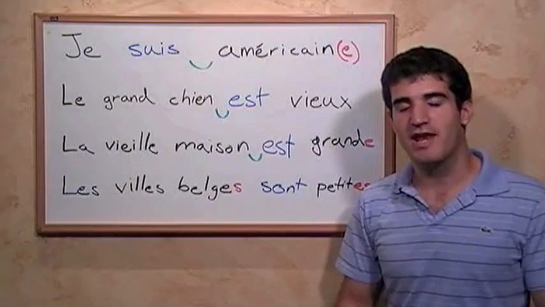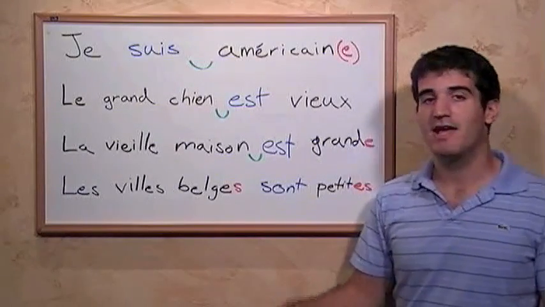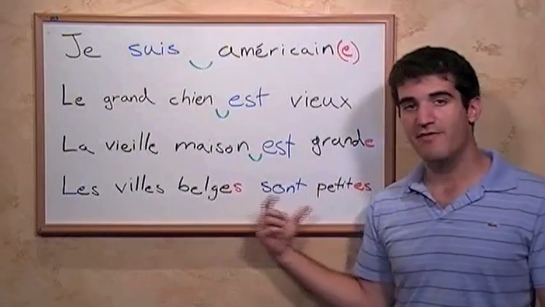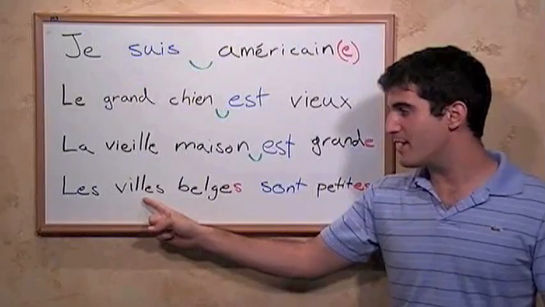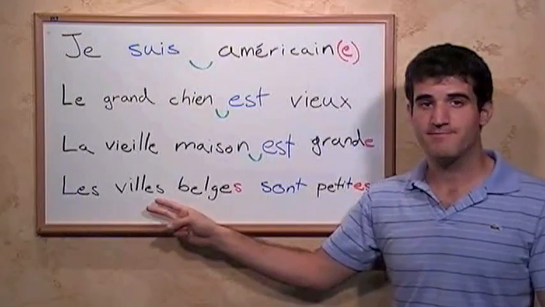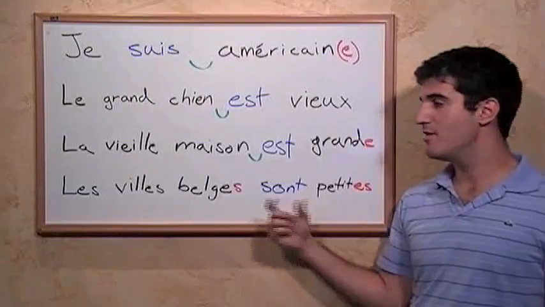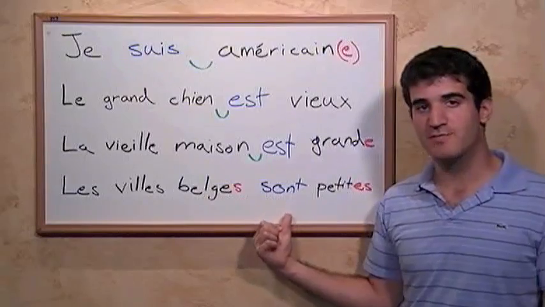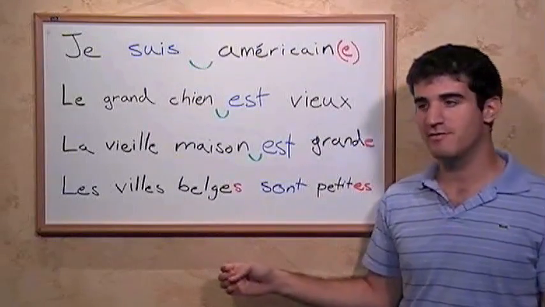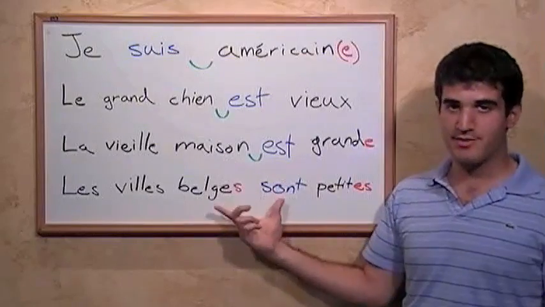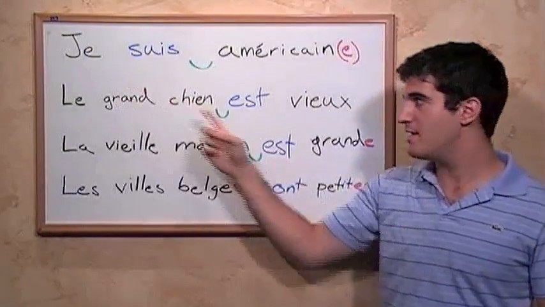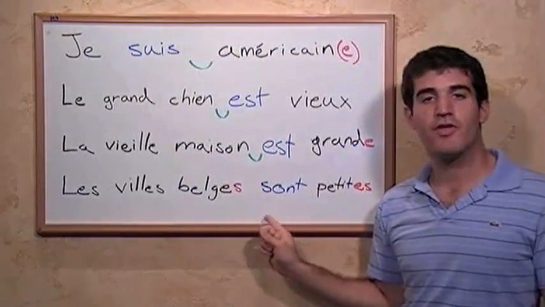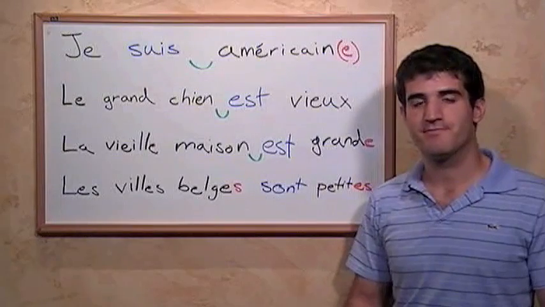But for the purposes we're looking at now, we simply must remember the following. Adjectives, no matter where they are in relation to the subject, if they're describing the subject, have to correspond in number and gender, whether they're after the verb to be, or directly with the noun itself. The verb to be has to correspond to the subject in number and person. In these examples, we have suis for the first person singular, est for the third person singular, and sont for the third person plural. C'est tout.